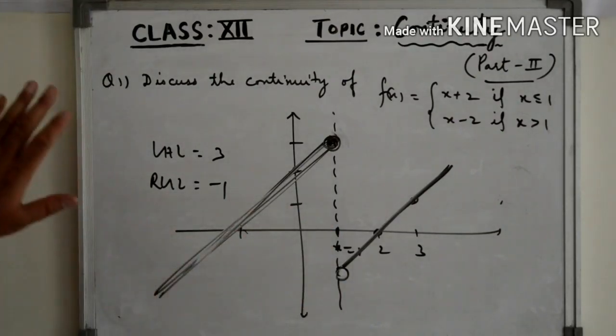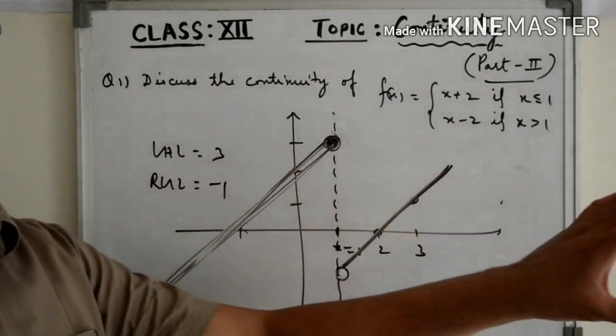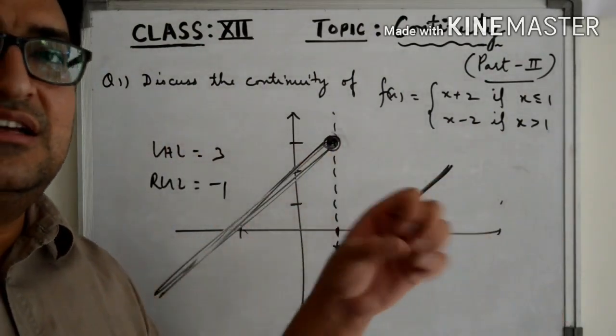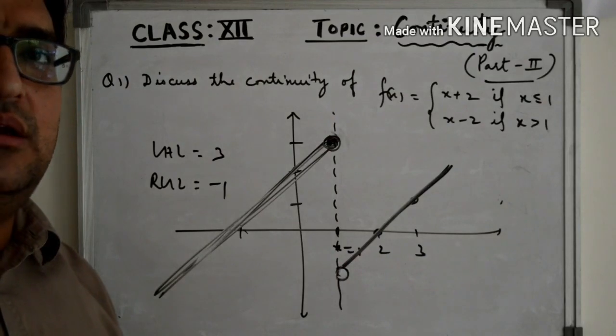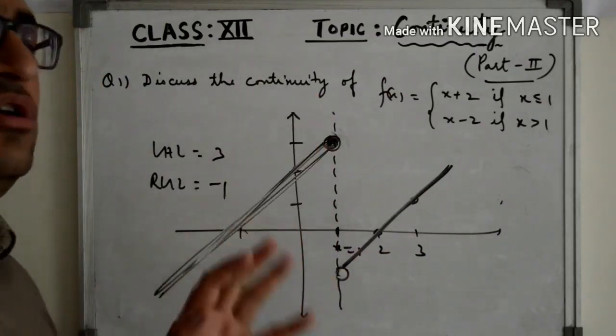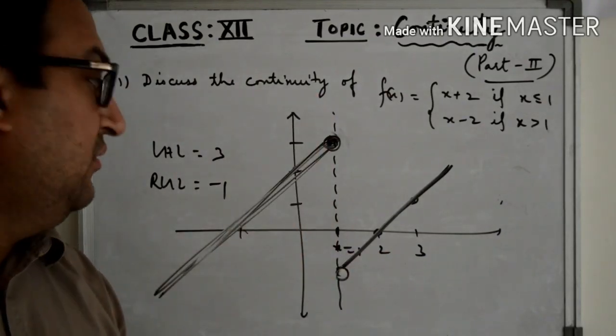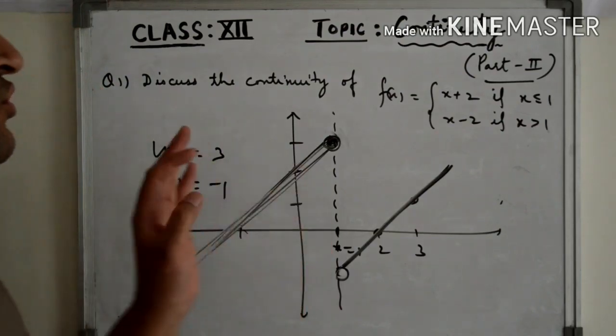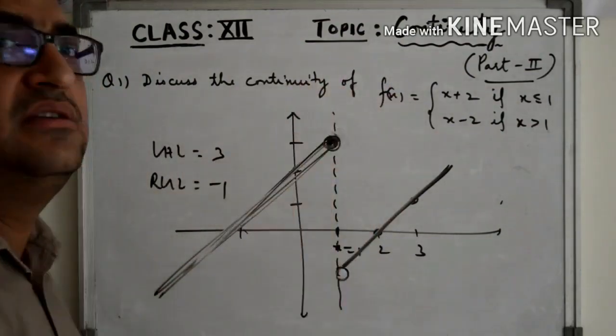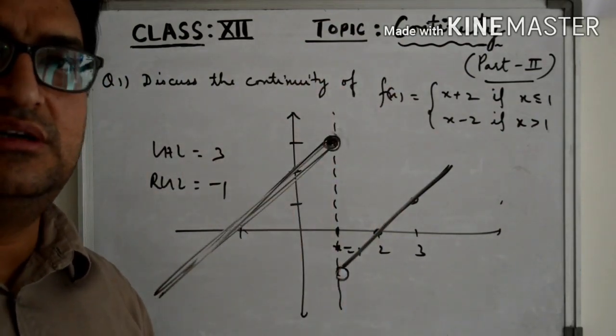And at this point, as LHL and RHL are not the same, the limit of the function does not exist. So as far as the continuity of this function is concerned, the domain is R. Is it continuous at every point of its domain? No, it is not continuous at x equal to 1. So we conclude by saying that this function is not a continuous function.